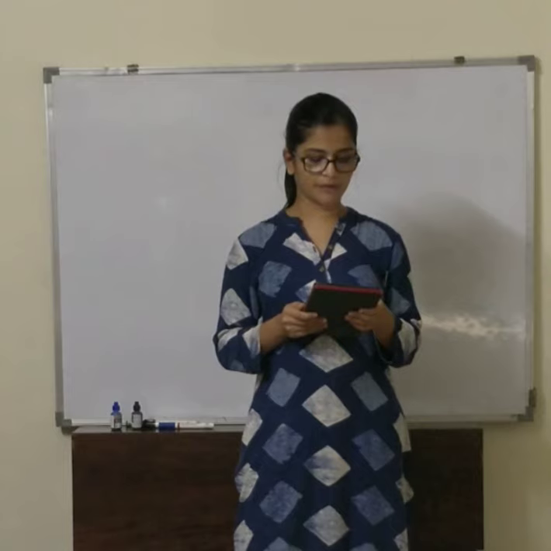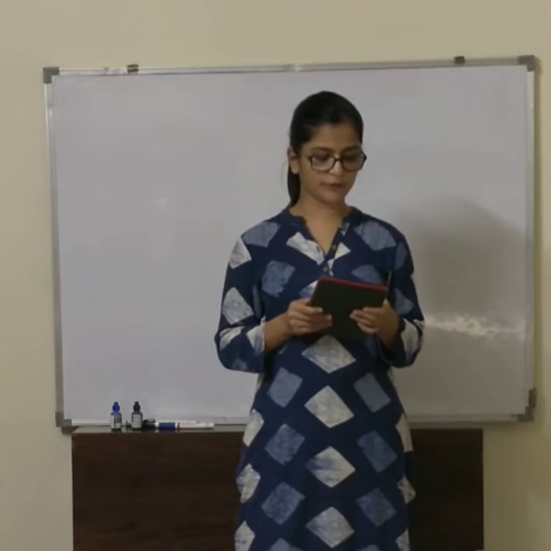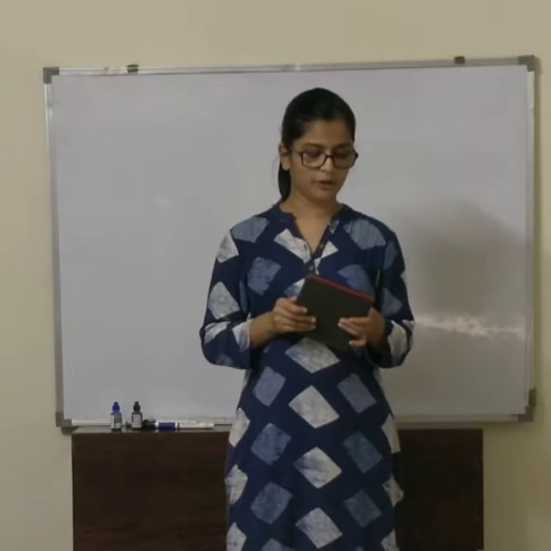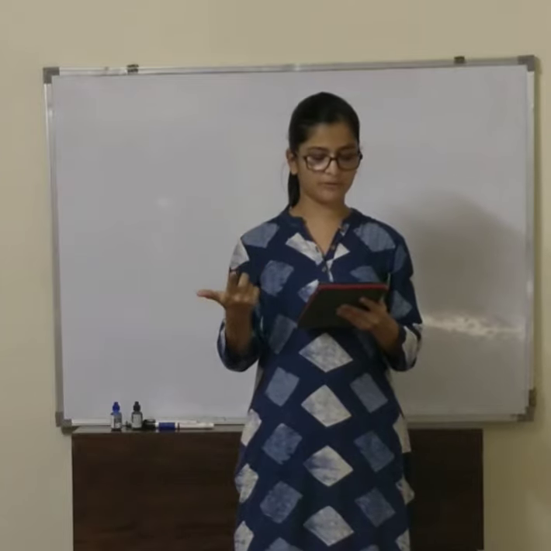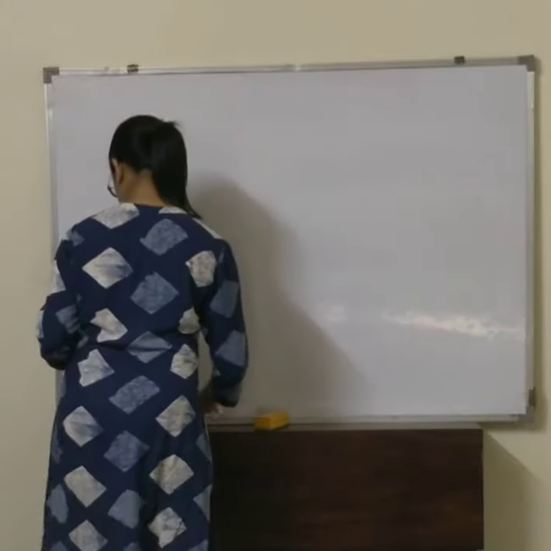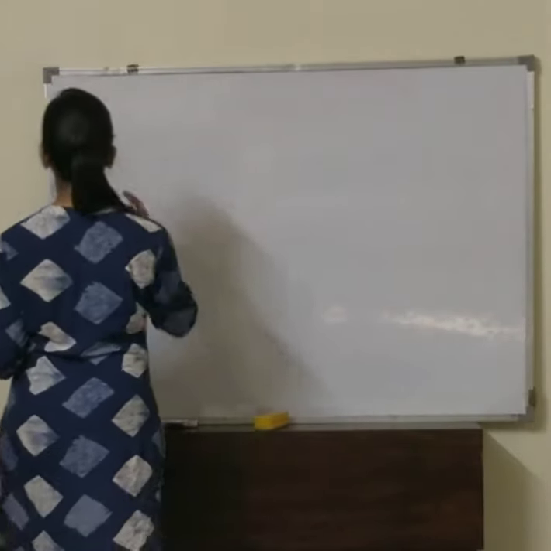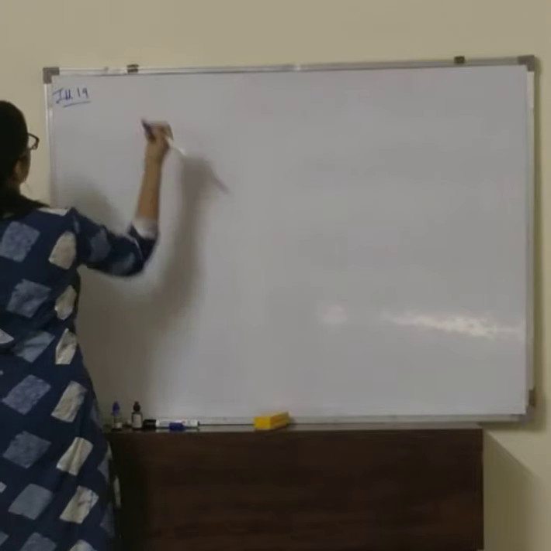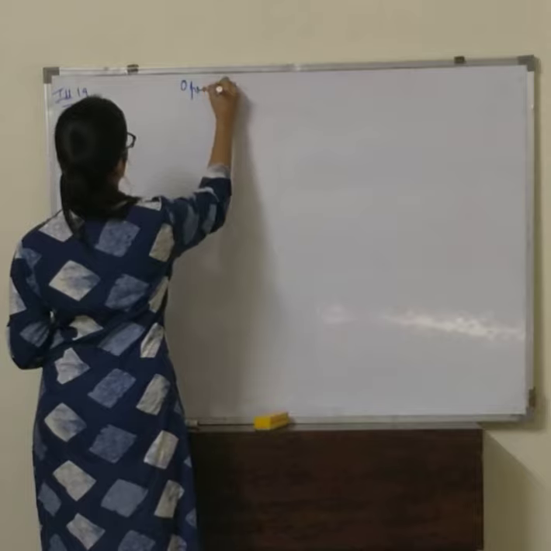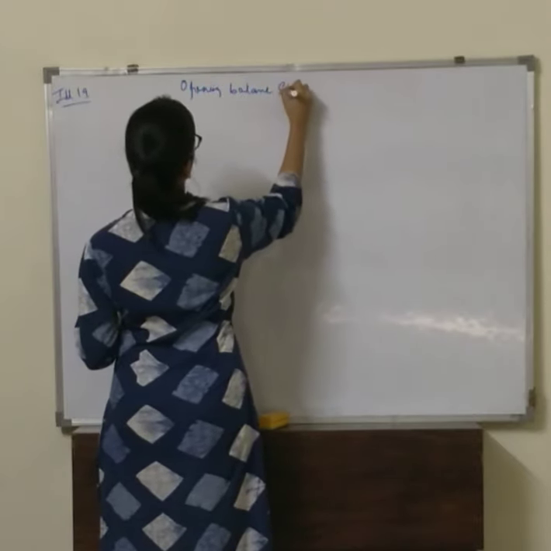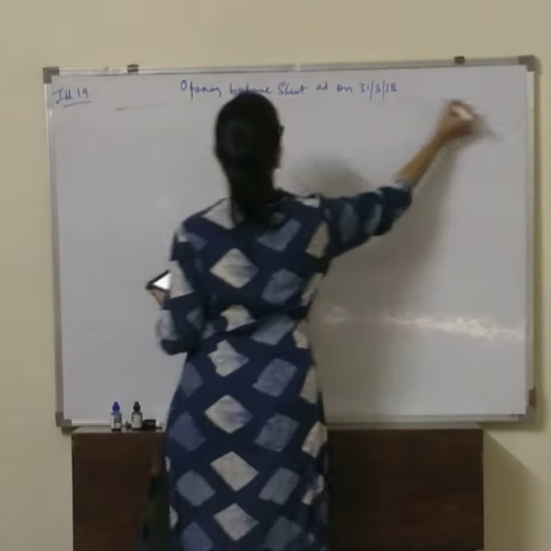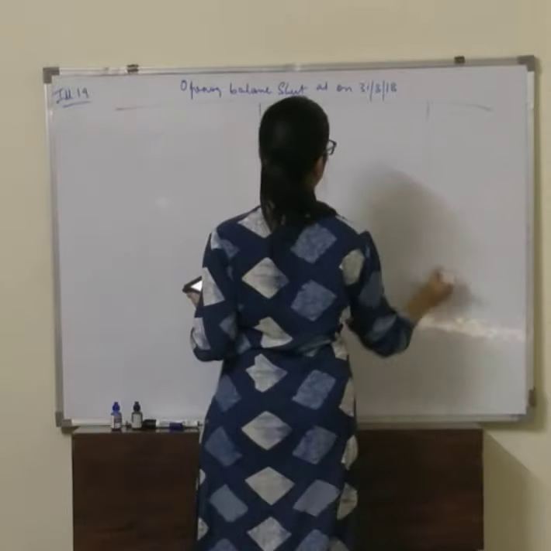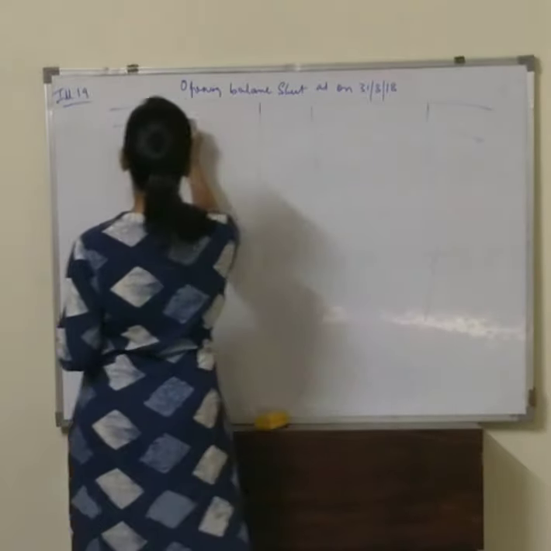As on 31st March, premises stood at 55,000, investment 20,000, and depreciation by 10%. So for 31st March 2018, which is the opening balance sheet, they have given us premises, investment and furniture. So let's start the problem. Illustration 19. Opening balance sheet as on 31st March 2018. We will have liabilities, amount, assets and amount.